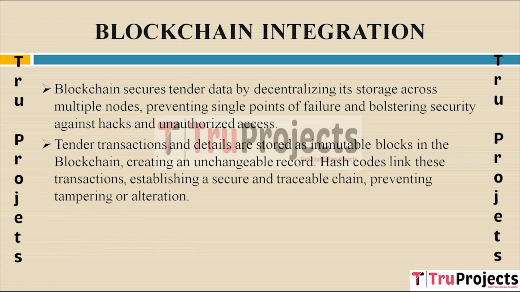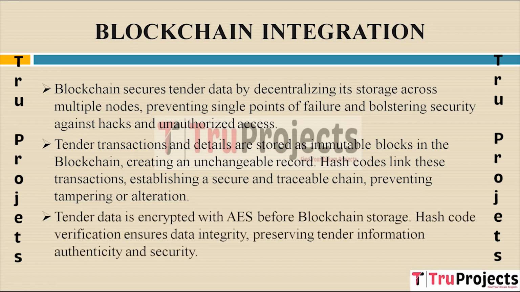Tender transactions and their associated details are stored as immutable blocks on the blockchain. Hash codes are used to link these transactions, forming a secure and traceable chain. This prevents tampering or unauthorized alterations to the stored data, ensuring the integrity and reliability of the tendering records.